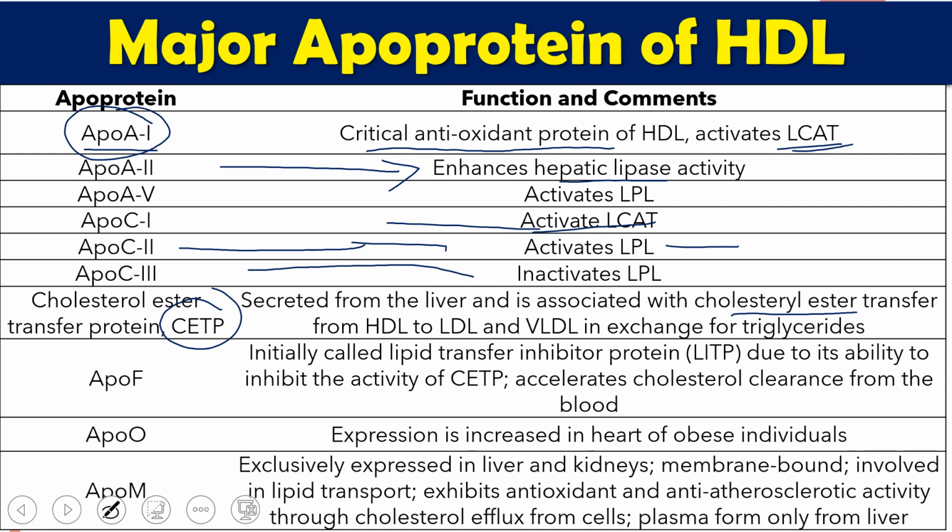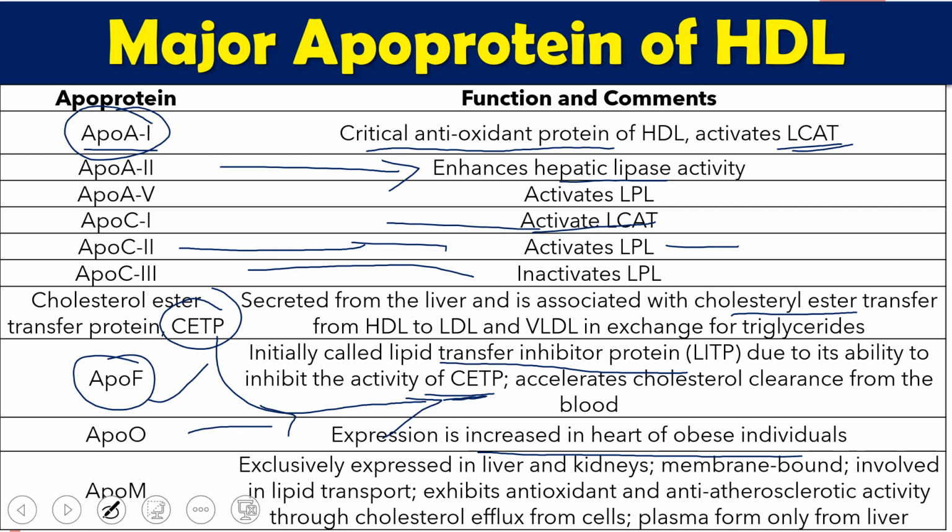Other than that, it is having ApoF, which was initially called lipid transfer inhibitor protein, which inhibits the activity of CETP. CETP, I have already told you, is for the exchange. So this ApoF inhibits the activity of CETP. Because the activity of CETP will be inhibited, the transfer or exchange of triglyceride and cholesterol ester will not occur.